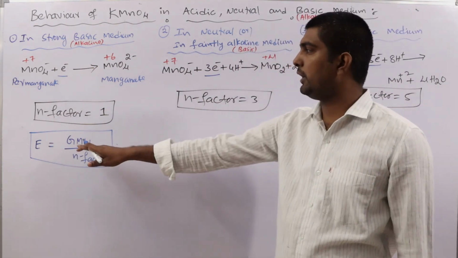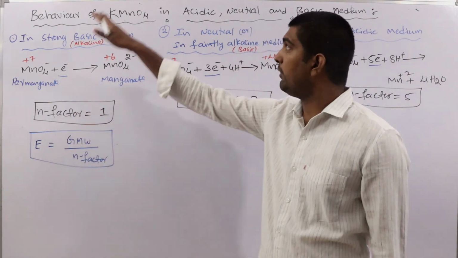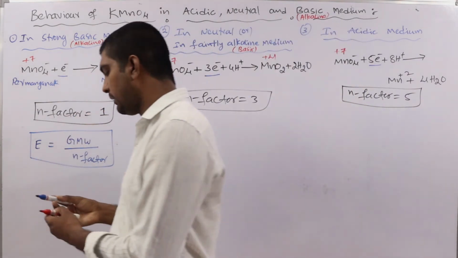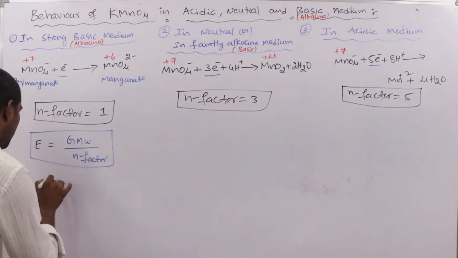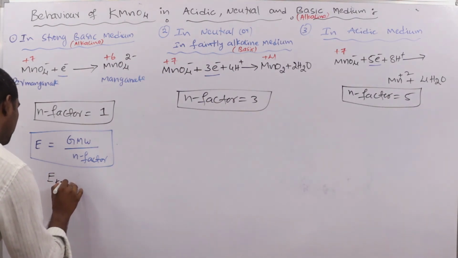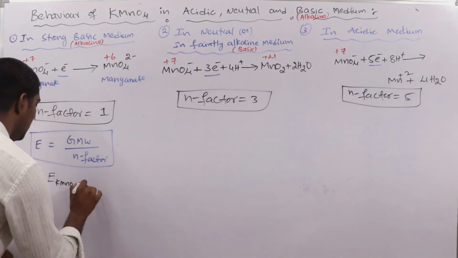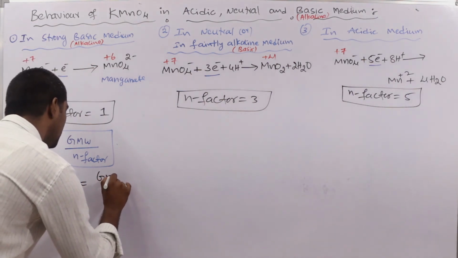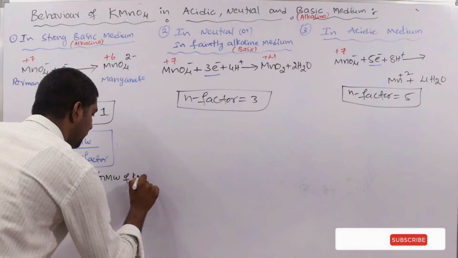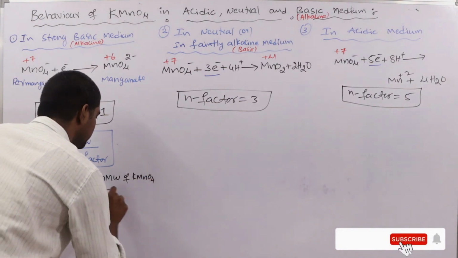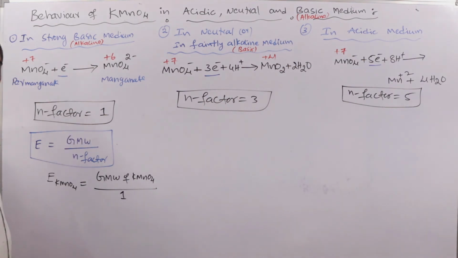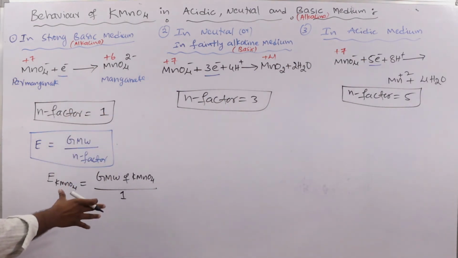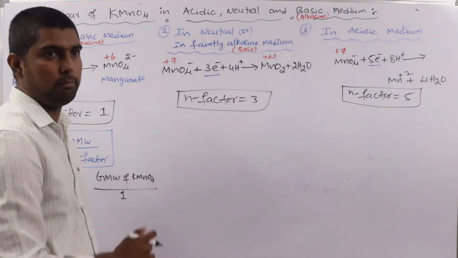If you want to calculate the equivalent weight of KMnO4 in basic medium, the equivalent weight of KMnO4 is equal to the gram molecular weight of KMnO4 divided by 1, because the N factor is 1 here. This is also very useful in many problems.